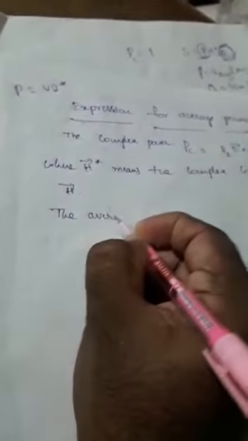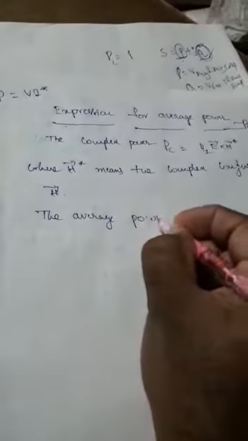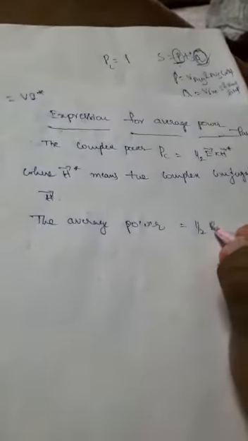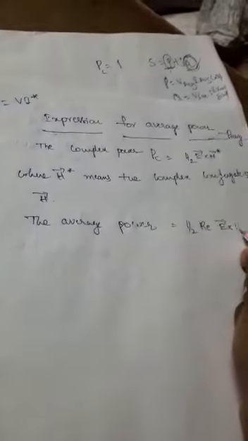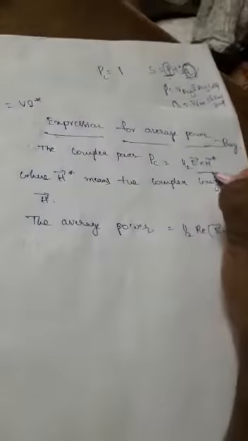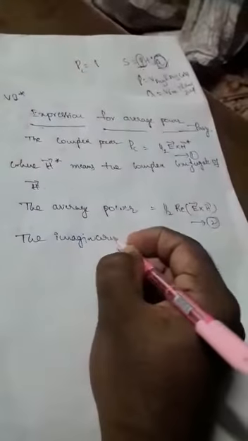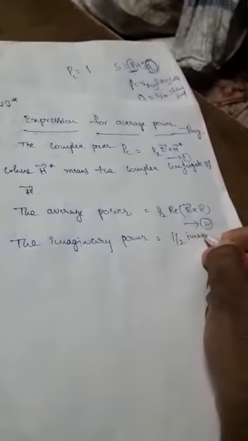That's why the average power is equal to half the real part of E bar cross H bar conjugate, and the imaginary or reactive power is equal to half the imaginary part of E bar cross H bar conjugate.